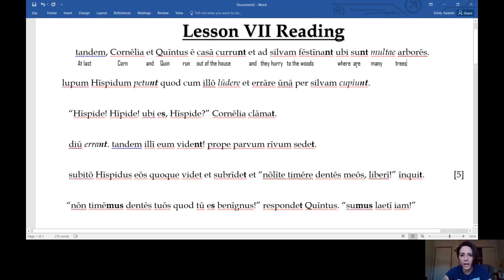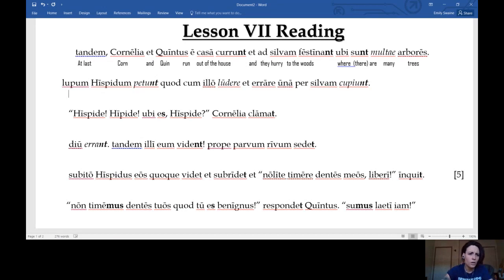So what we have to do is add in there so that we can make a little bit more good English sense. And multi means many. It can mean much, but in the plural, which it is here, it means many. So where there are many trees.